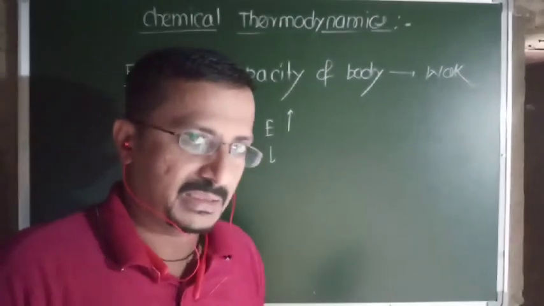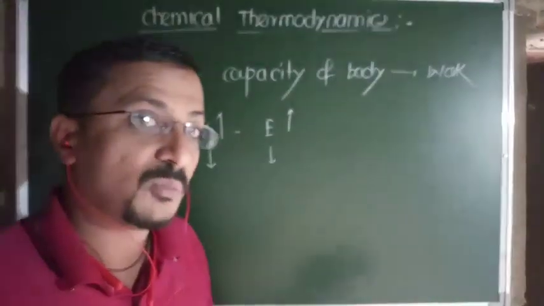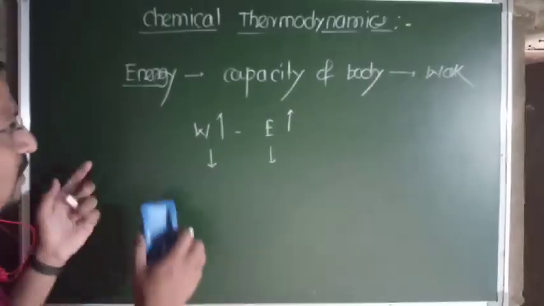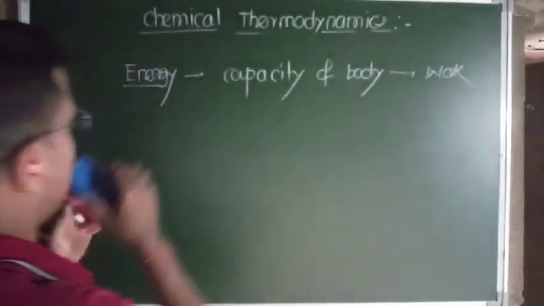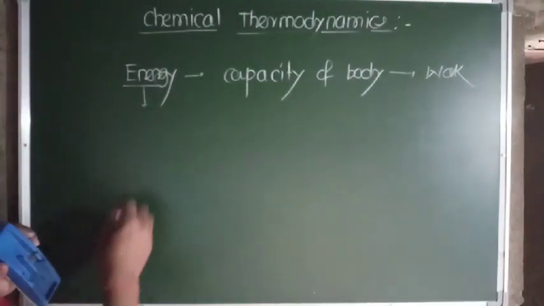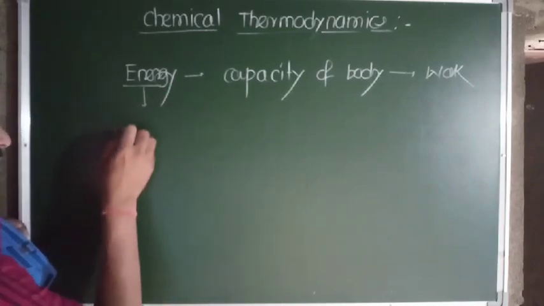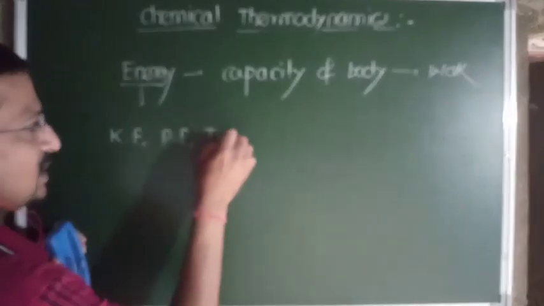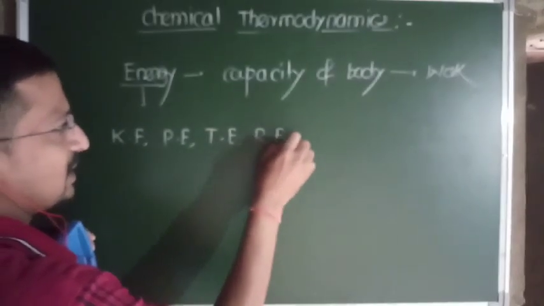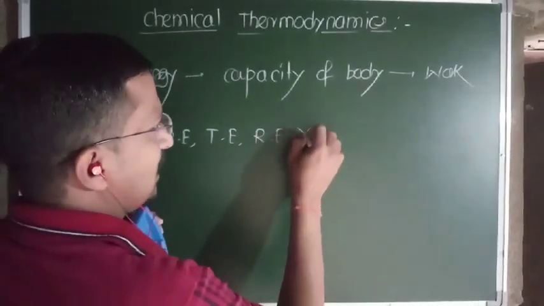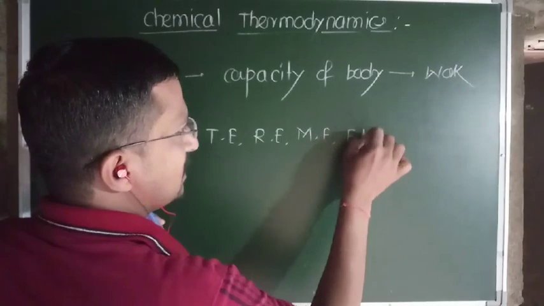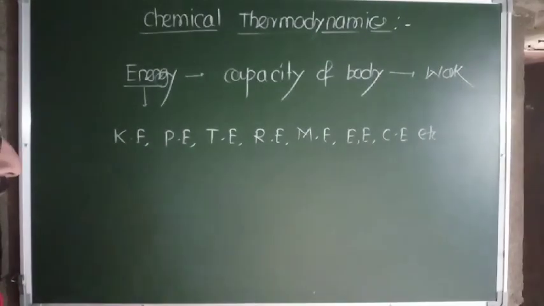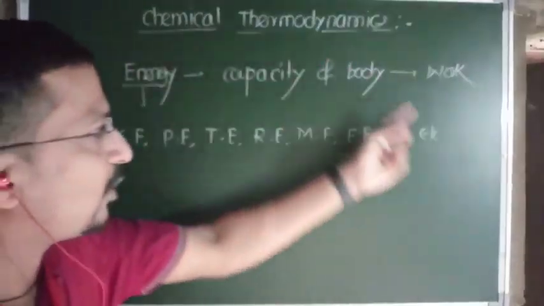So simply energy of body is nothing but capacity to do work, and different bodies perform different work, that is they have different energies. So what are the different forms of energies? If you consider there are different forms of energies. Okay, suppose kinetic energy is there, potential energy is there, translational energy is there, rotational energy is there, isn't it? Then mechanical energy is there, electrical energy is there, chemical energy is there, etc. And so on. There are many more different forms of energies, and all these forms of energies are